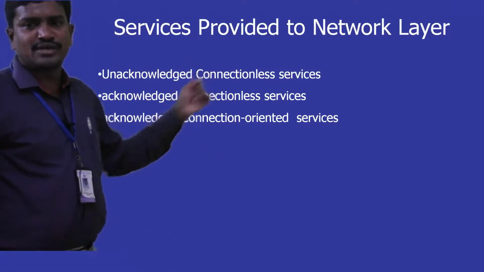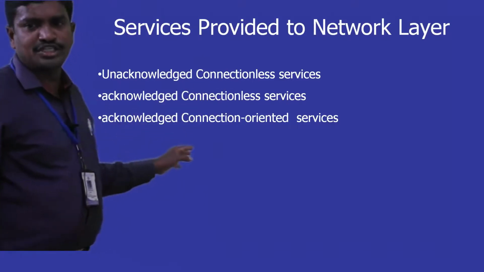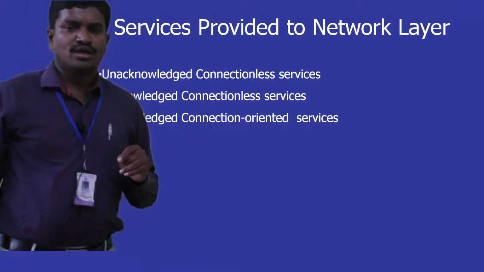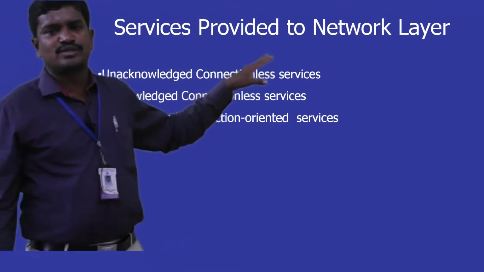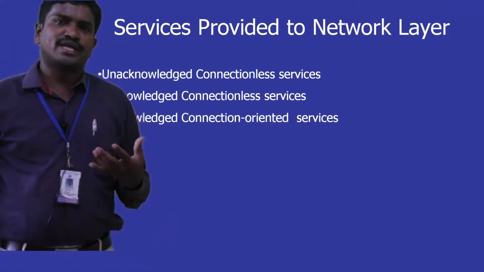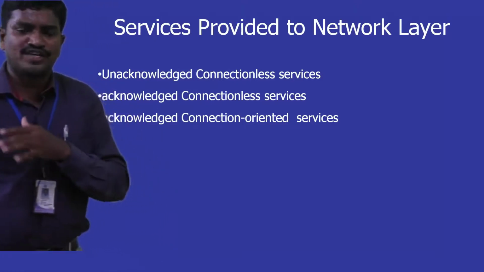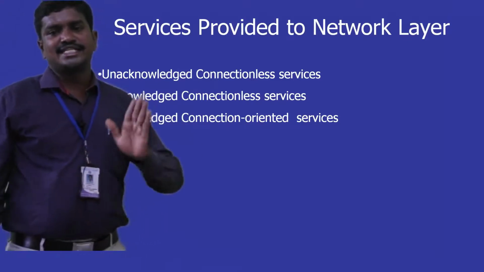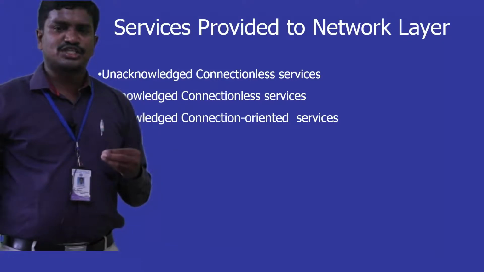Unacknowledged connectionless services, acknowledged connectionless services, and then acknowledged connection oriented services. Now the meaning of these three is very simple. Unacknowledged connectionless services means when data is coming from the network layer, there is no fixed path between sender and receiver before data transfer. No pre-establishment of connection is required.